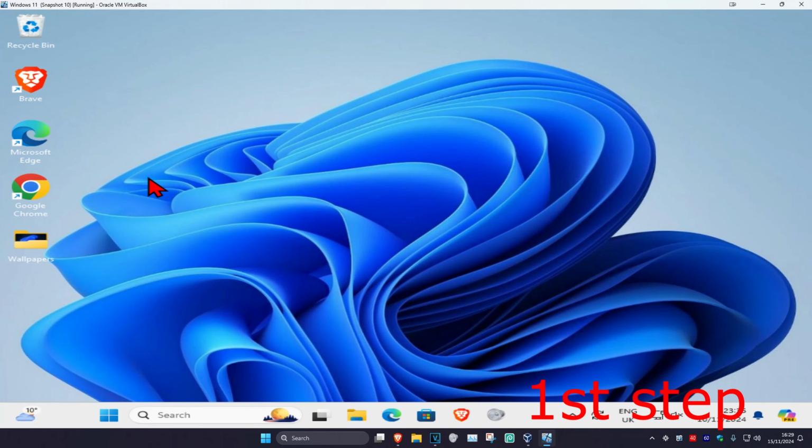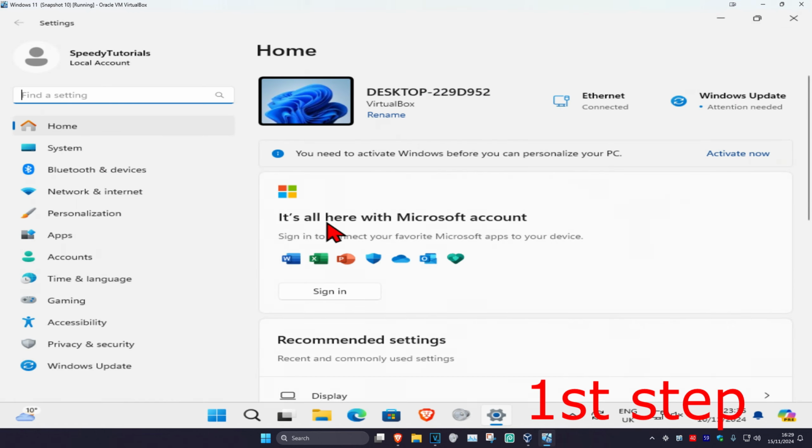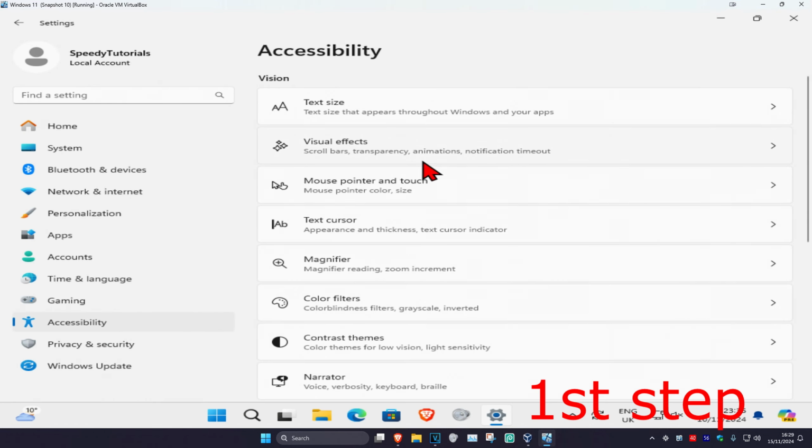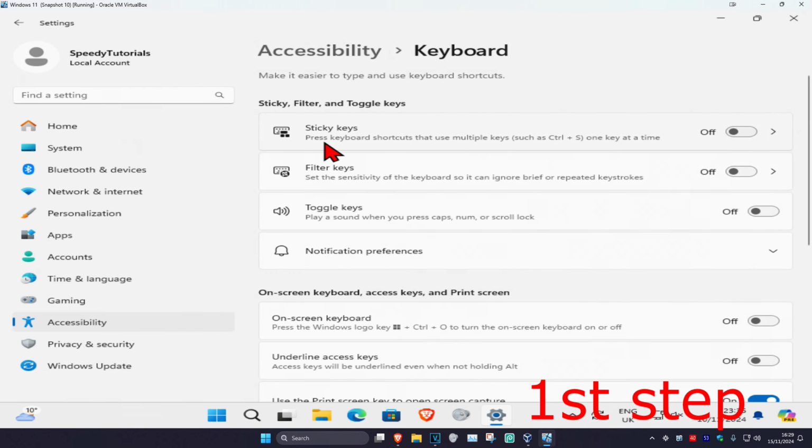So guys, for the first step, you're going to head over to search and type in settings. Click on it. And then once you're on this, on the left hand side, you're going to click on accessibility. Now we're going to scroll down until we find keyboard. Click on keyboard. Make sure that you have sticky keys, filter keys and toggle keys all turned off.